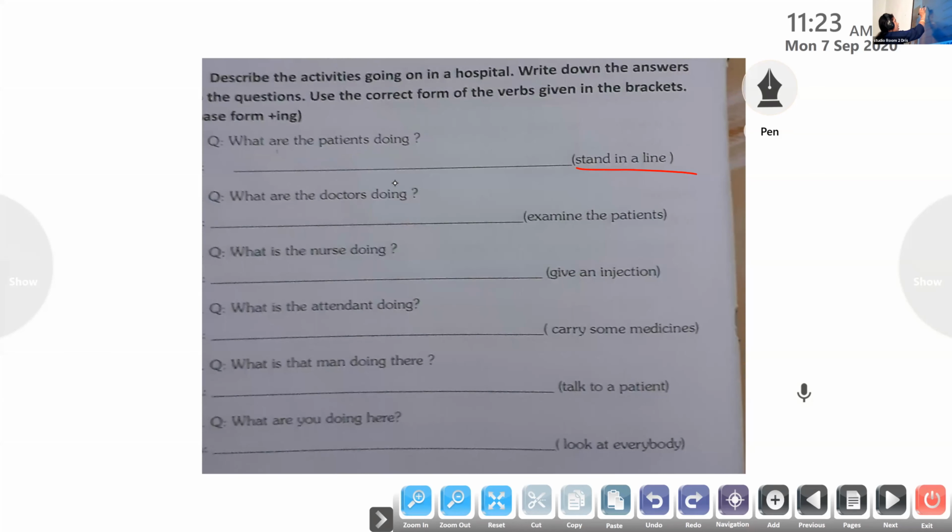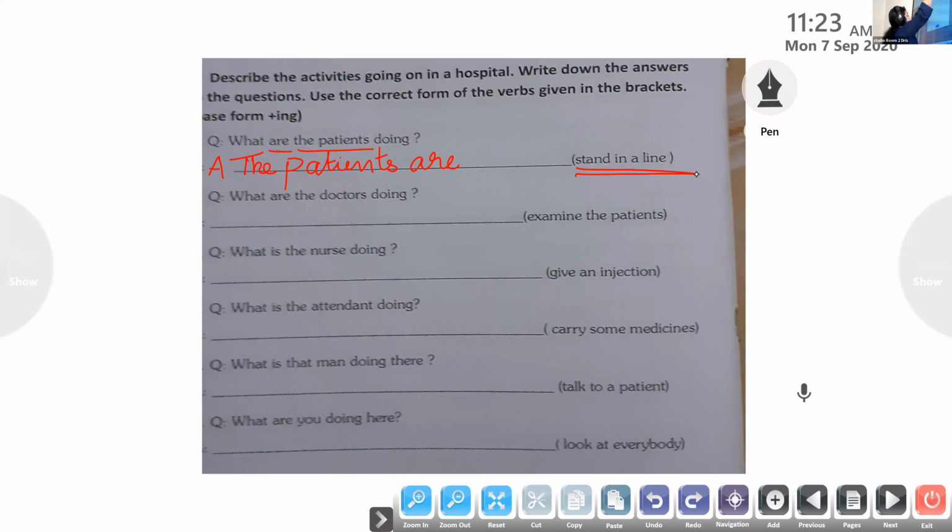So what are the patients doing? How do we write the answer? First, we will take the patients. The first letter has to be a capital letter. The patients. All of you look here. Don't be looking here and there. The patients. Now, a helping verb has to be added to it. Patients are. Now, the remaining answer is there in the bracket. It is stand in a line.